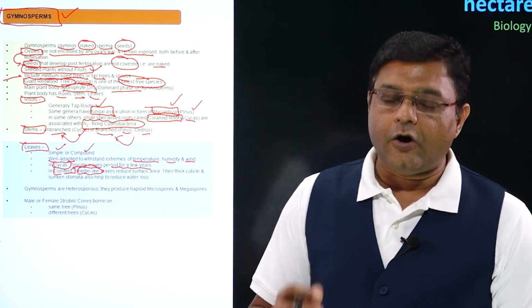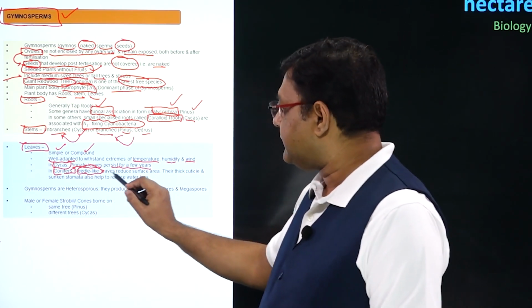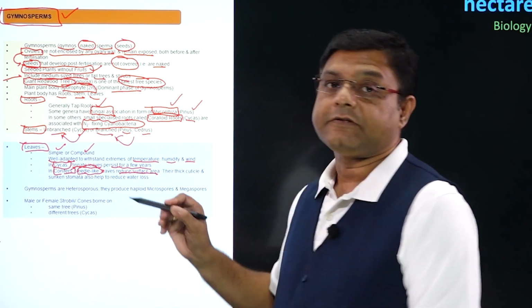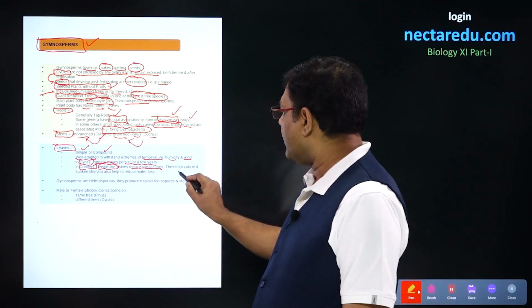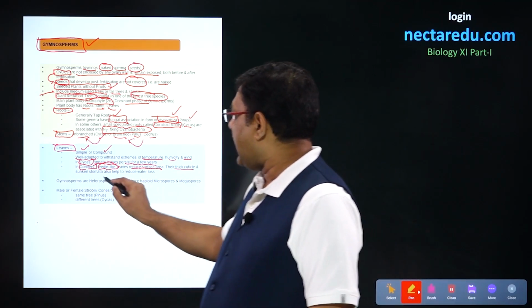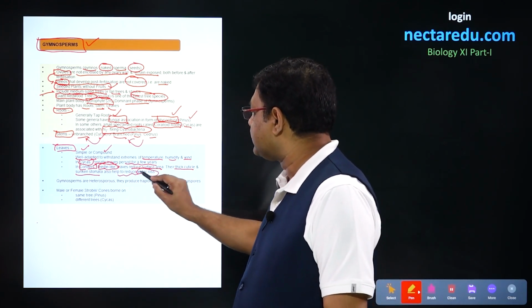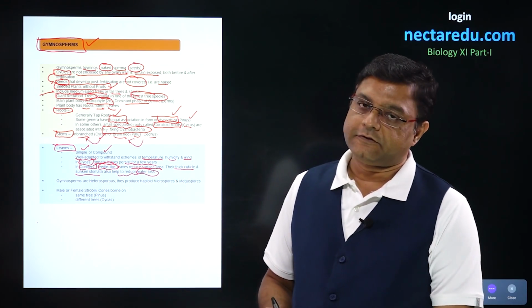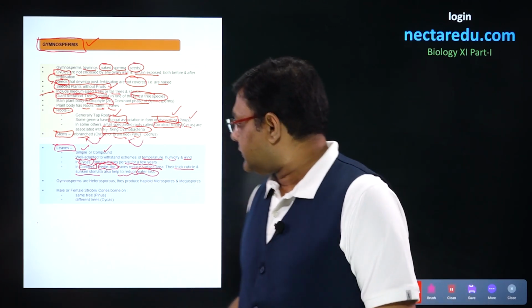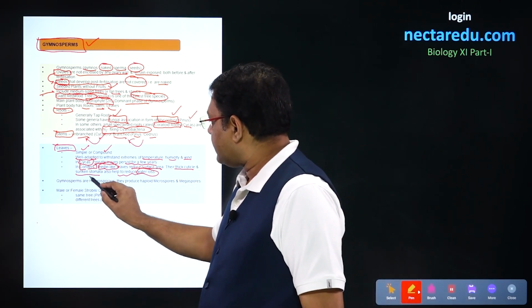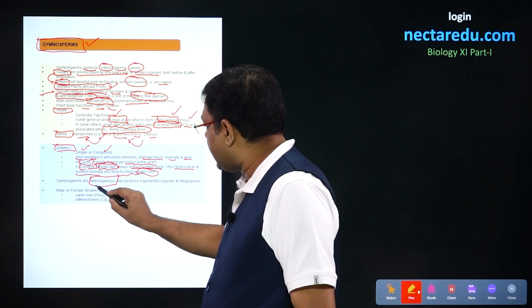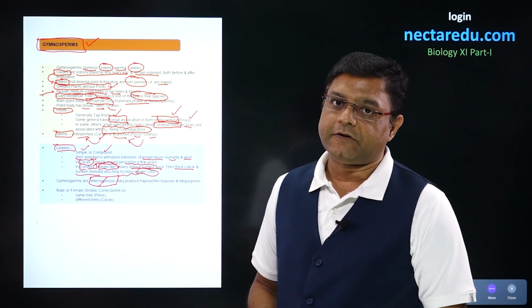Now, the function of these needle-like leaves is that they will reduce the surface area. These will also have a thick cuticle and the stomata will be sunken so that these can reduce the water loss from the surface. Talking about the condition of spores, it is the heterosporous condition which is present here.